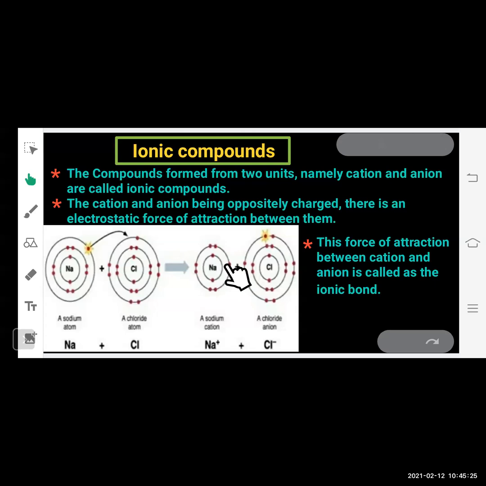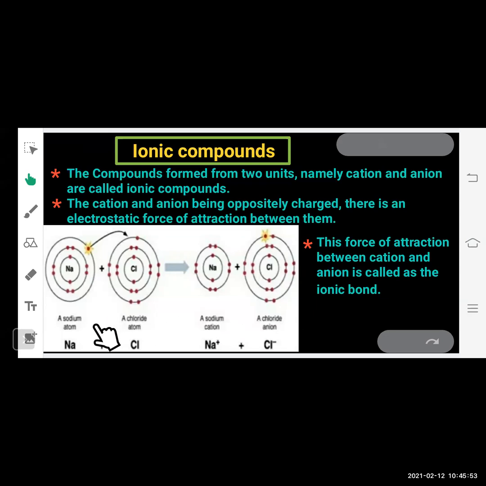Because of giving 1 electron to the chlorine, now it acquires 1 positive charge and it becomes sodium cation. And chlorine, as it takes 1 electron of sodium, gets electronic configuration 2, 8, 8. That is, its outermost shell is complete now. And as 1 extra negative charge is added over it, it forms chloride anion, that is 1 negative charge over the chlorine atom.